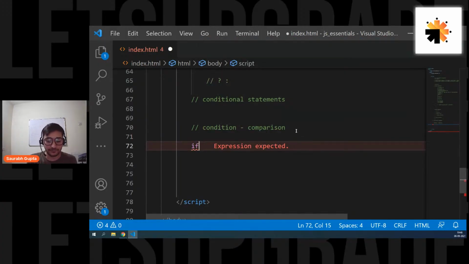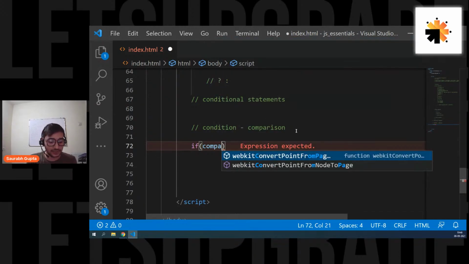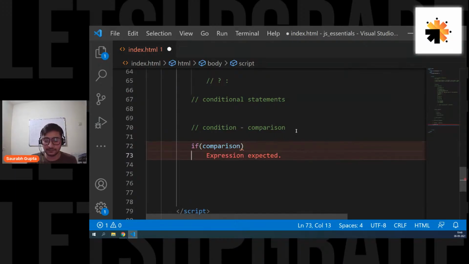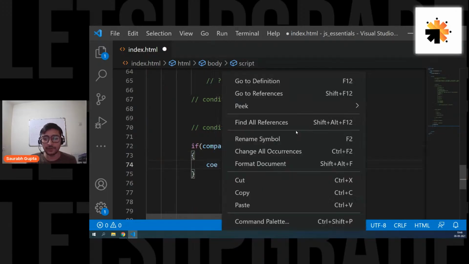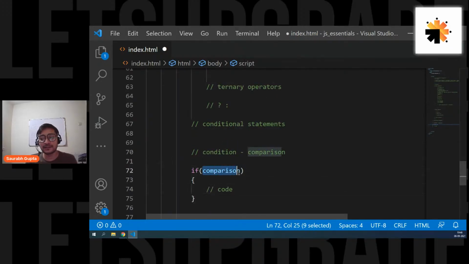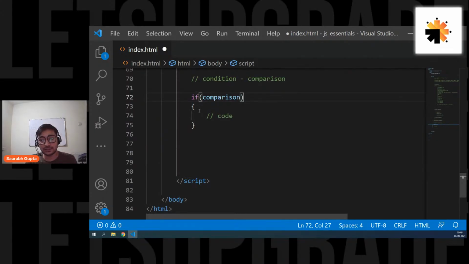So you use if, then your brackets, rounded brackets or parentheses. And inside this, you simply write your comparison. And then you create a block using curly braces, and inside this, you write the code that you want to execute if this comparison goes true. Now see guys, this block of code will only execute if this comparison goes true. Otherwise, it will not work.